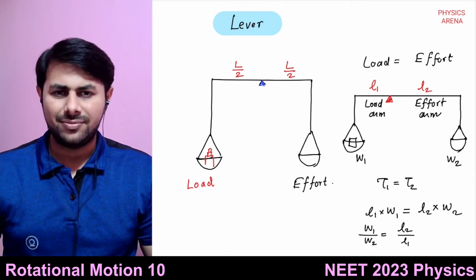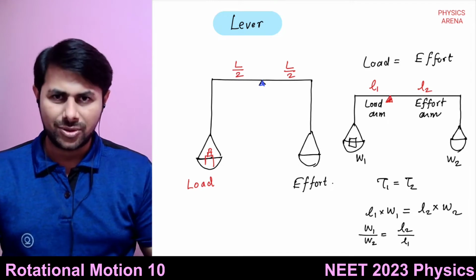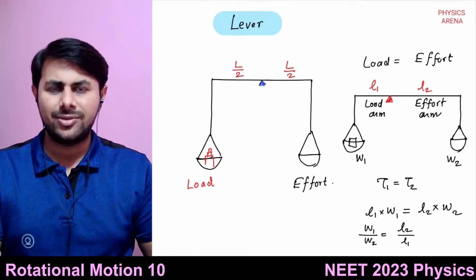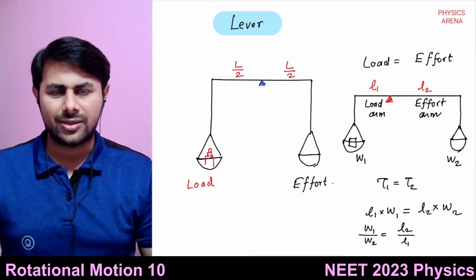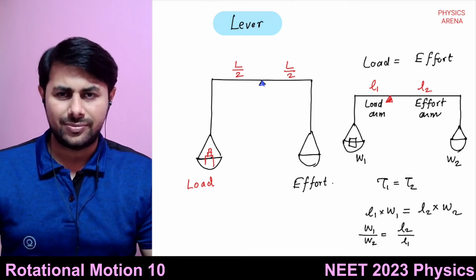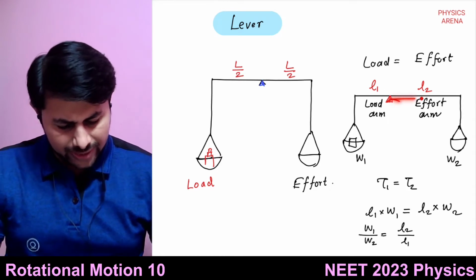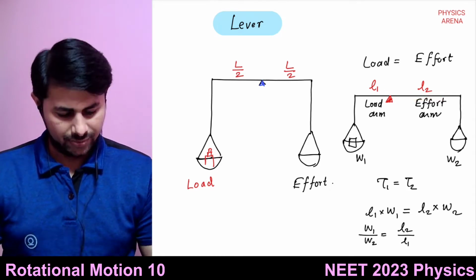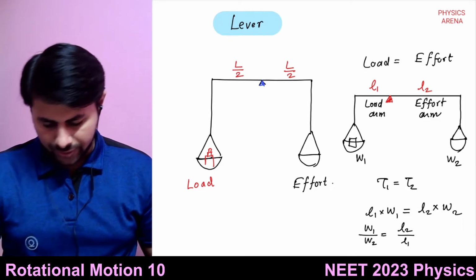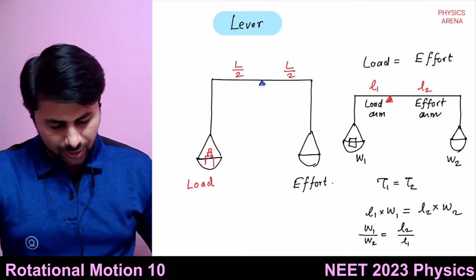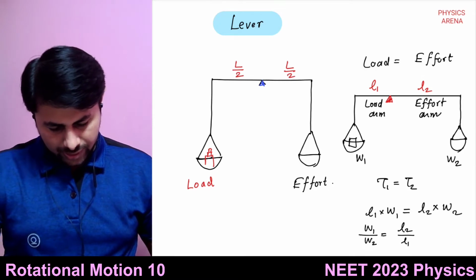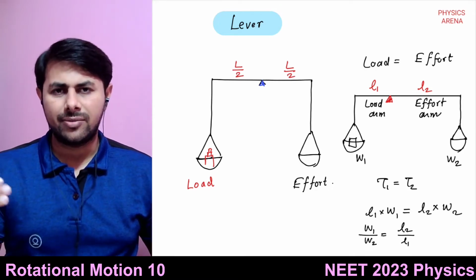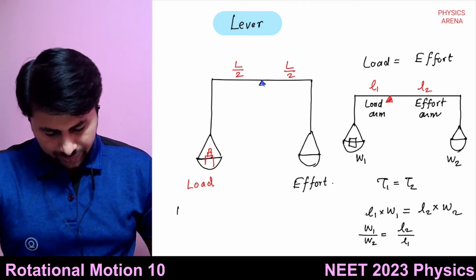So is it clear? You can lift 100 Newton weight by applying a force of 1 Newton if the effort arm is 100 times longer than the load arm. Okay. So this simple mechanism is known as a lever. Alright. And this ratio of the effort arm to the load arm is known as the mechanical advantage.